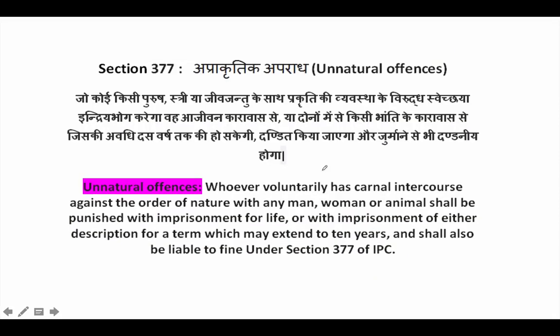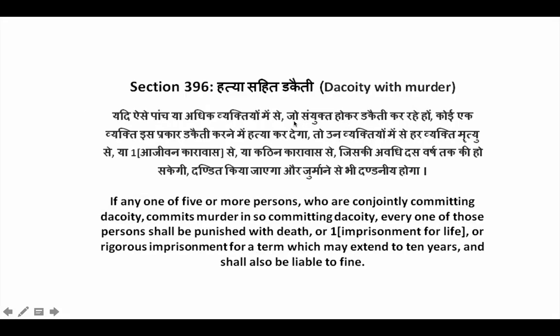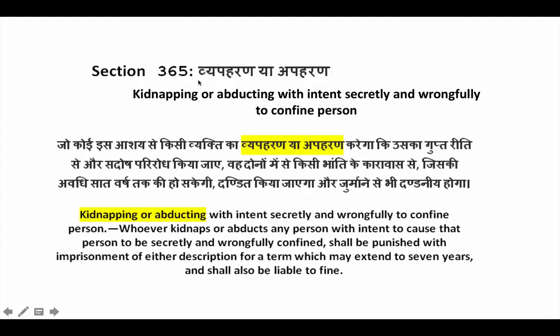Then we have section 377, which is unnatural offense. Like for example, if you have intercourse against the order of nature with any man, woman, or animal even, then it is section 377, which is unnatural offense. Then next is section 396, which is dacoity and murder both. So if 5 or more people are involved in a dacoity and they also commit murder, then they will be tried under section 396.